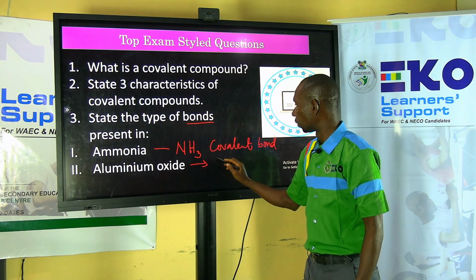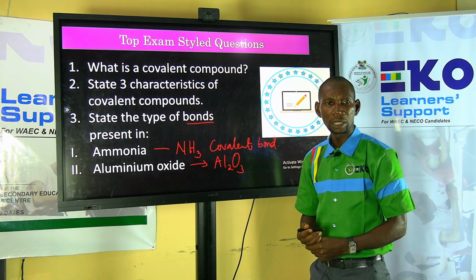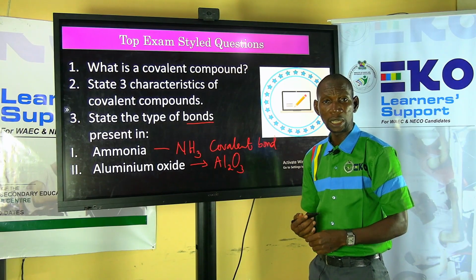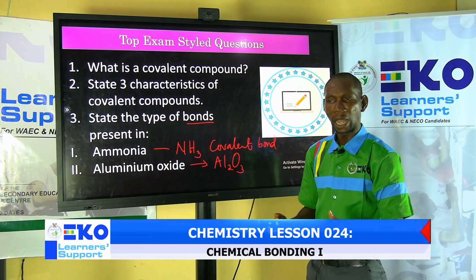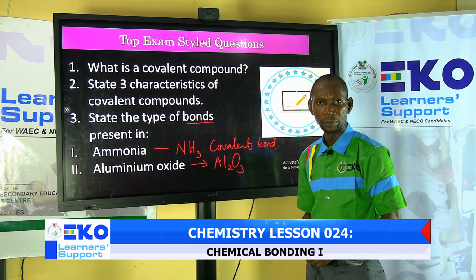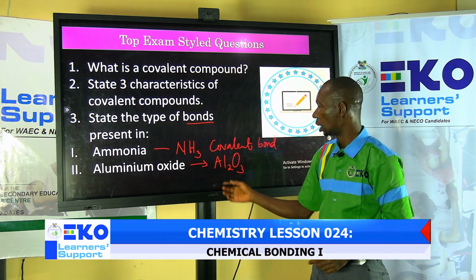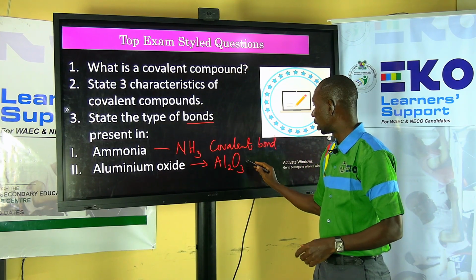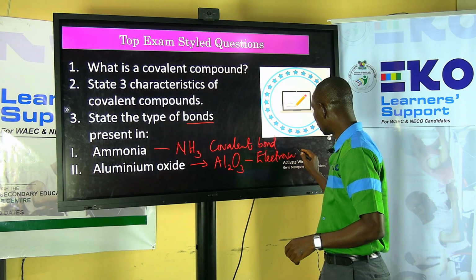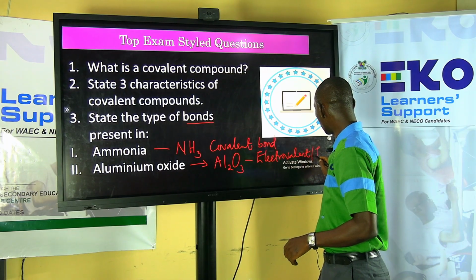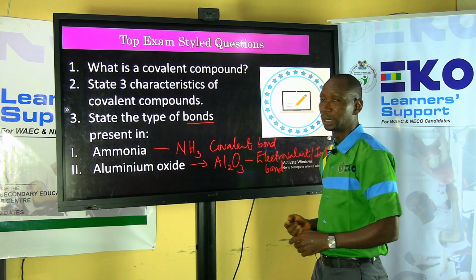Why? Because the formula of aluminum oxide is Al2O3. And what are the atoms that are present here? Aluminum, is it a metal? Yes, of course, that is what you have in your soft drink, the can, aluminum. Oxygen, is it a metal? The answer is no, it is a non-metal. So this bond is between a metal and a non-metal. That makes the bond either you refer to it as electrovalent or ionic bond. Electrovalent or ionic bond.